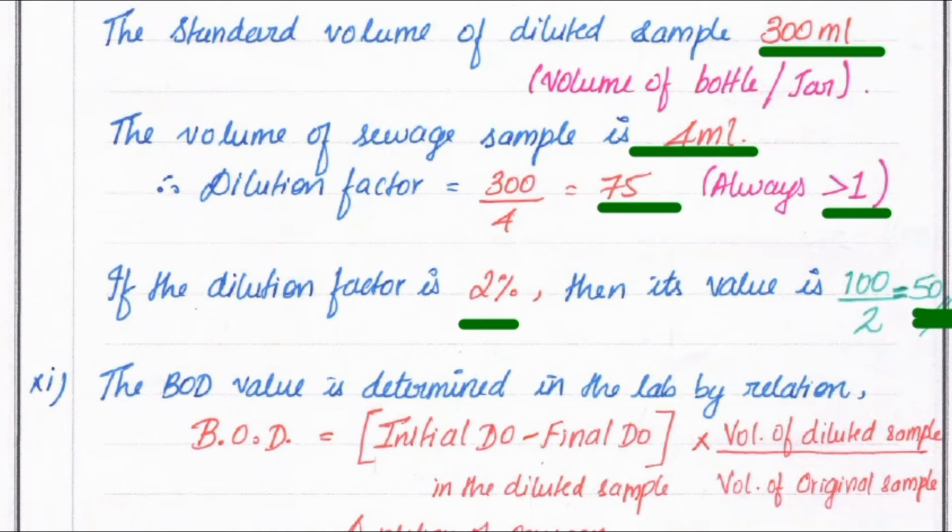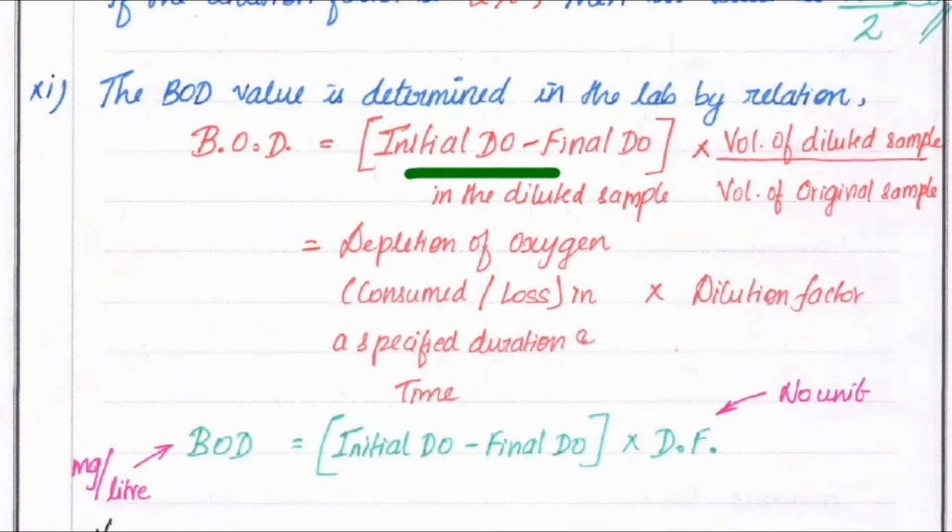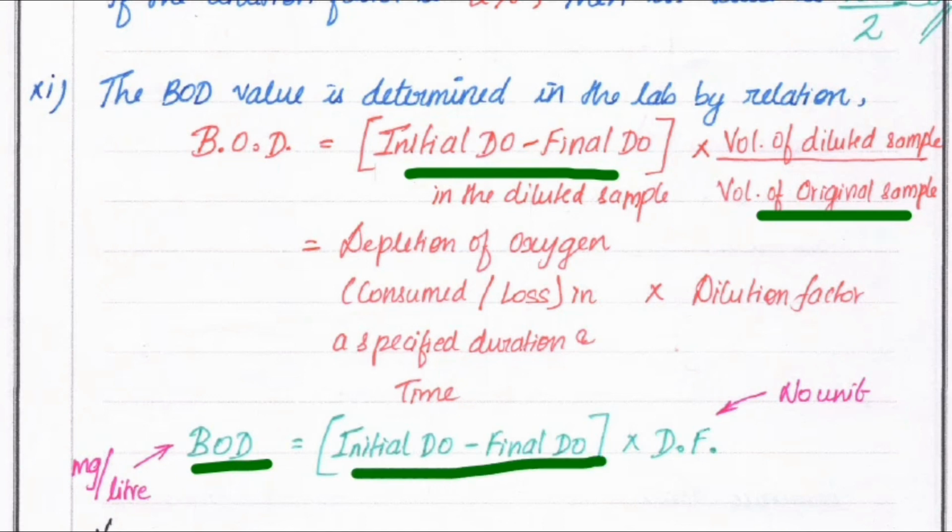This is the dilution factor, and we have to find the BOD value using the relation: BOD equals initial dissolved oxygen minus final dissolved oxygen in the diluted sample. We calculate the initial DO and the final DO, times the volume of diluted sample divided by the volume of original sample, which is called the dilution factor. The formula is the depletion of oxygen consumed or lost in the specified duration and temperature, times the dilution factor, so we can get the BOD value. BOD in milligram per liter equals initial DO minus final DO times dilution factor. The dilution factor does not have any units.